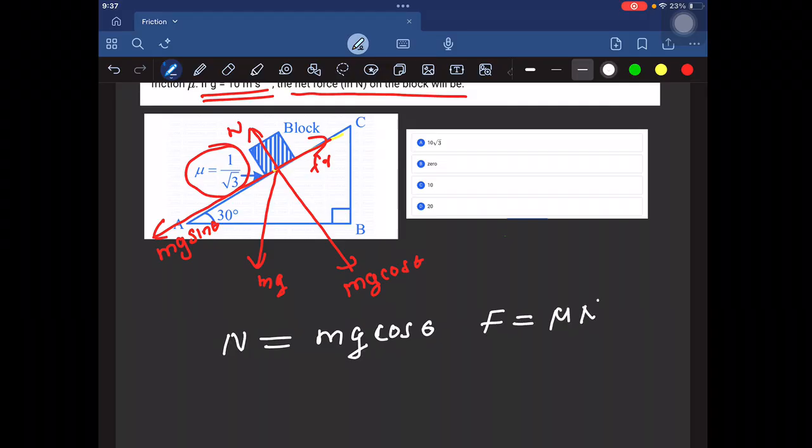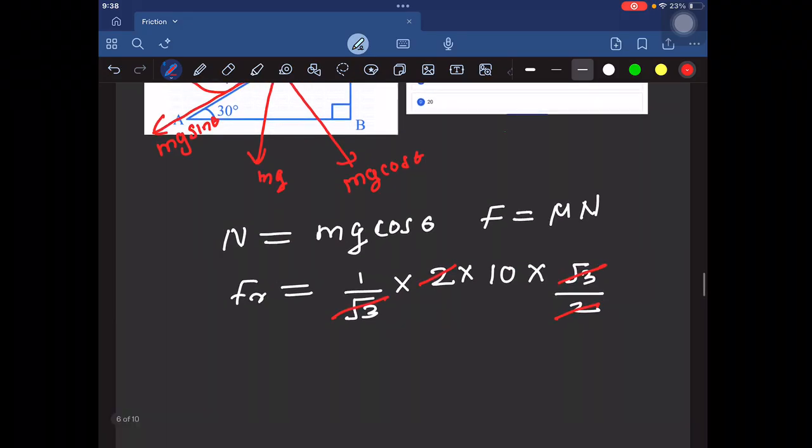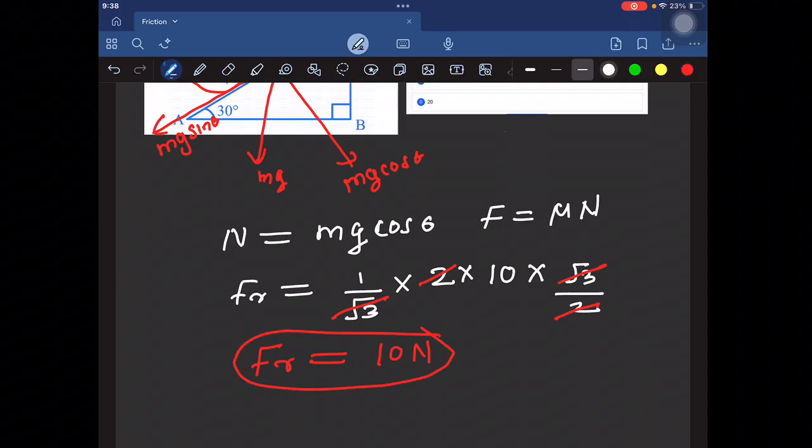At that value, the body is just about to move. It means we have to calculate the limiting friction and equate it with the horizontal component of this force. This force has two components: the horizontal component is F cos 30, and the vertical component is F sin 30. I am looking at this block. Here we have a block of mass 10 kilogram, with F cos 30 in the horizontal direction.